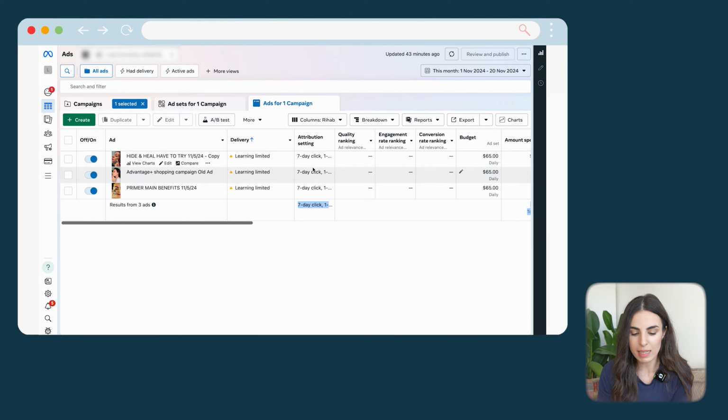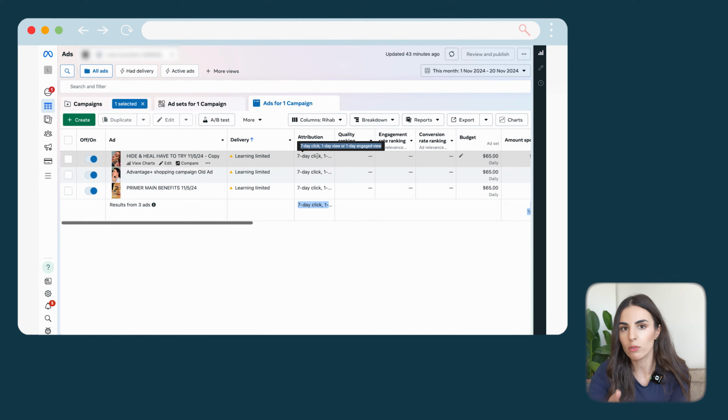This is actually the best settings, and this is the one I recommend you to use. You can go with 7-day click and 1-day view if you wish. This is also good, but I like to go with this attribution.